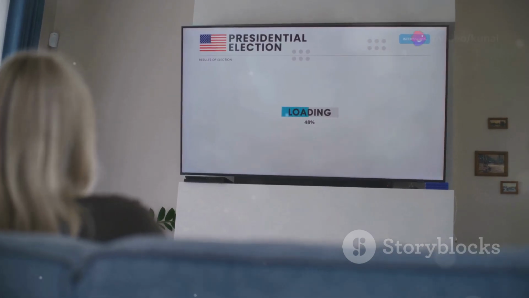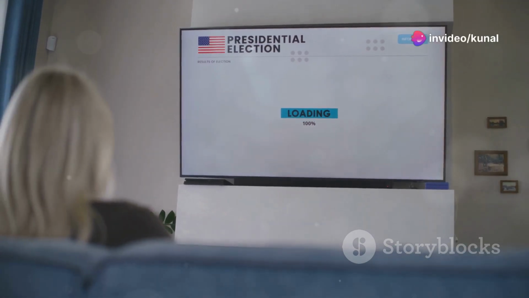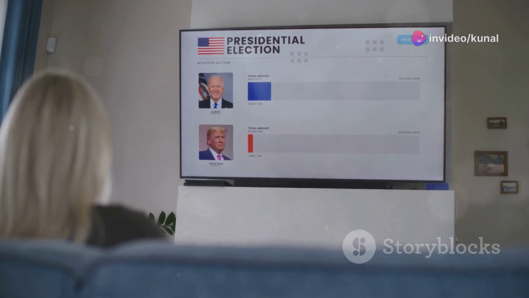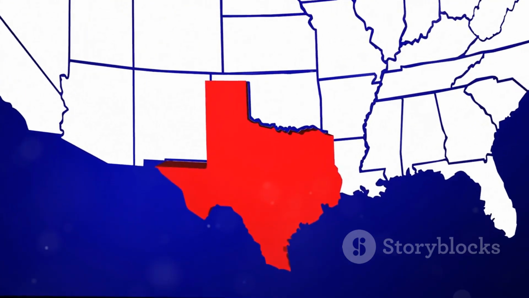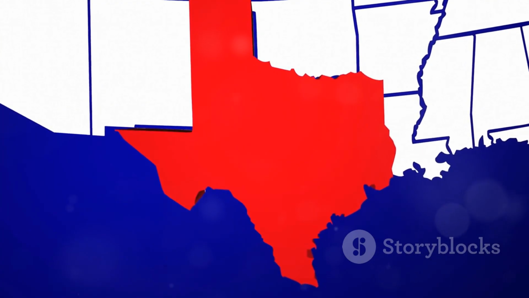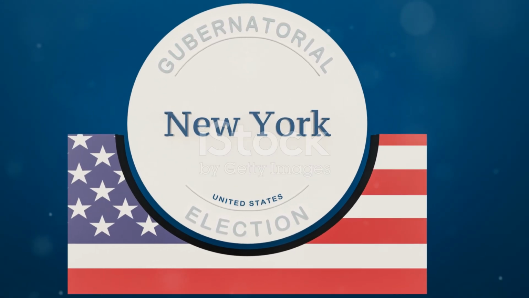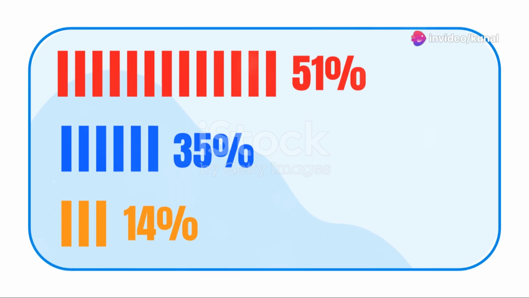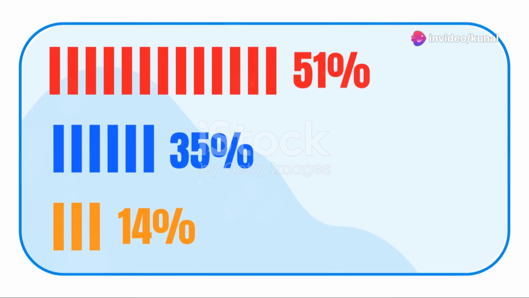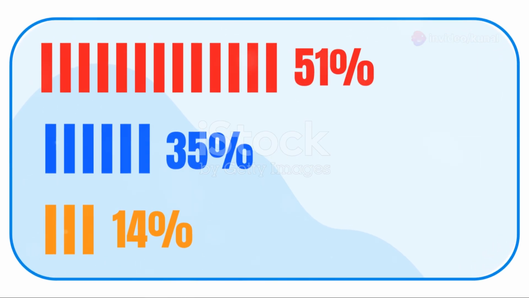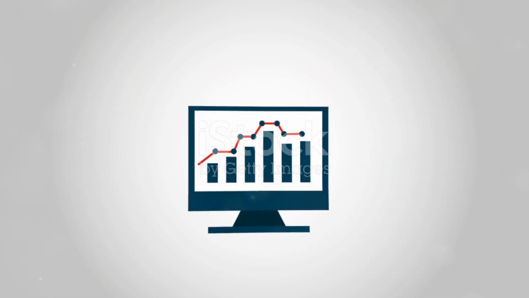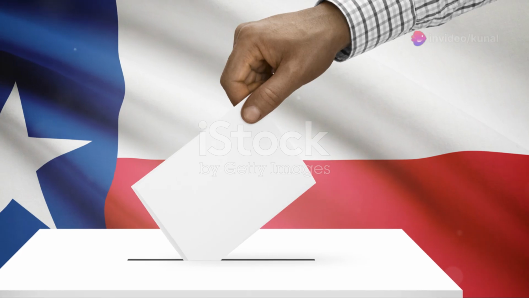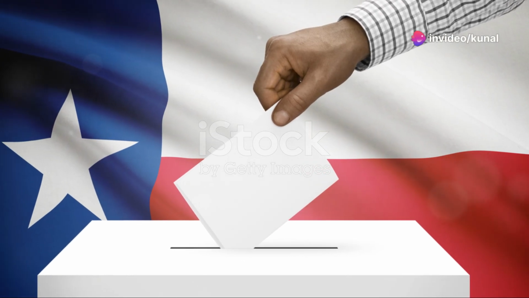In a state, the entire state, the presidential candidate who gets the most votes, all the electors of that state will vote for that candidate. For example, if we look at Texas, there are 40 electors. Suppose Donald Trump and Kamala Harris in a face-off. Kamala Harris gets 50.01% of the votes in the state, and Donald Trump gets 49.99% of the votes. There is a slight difference in votes. But because of this 0.02%, all 40 electoral votes from Texas will go to Kamala Harris.